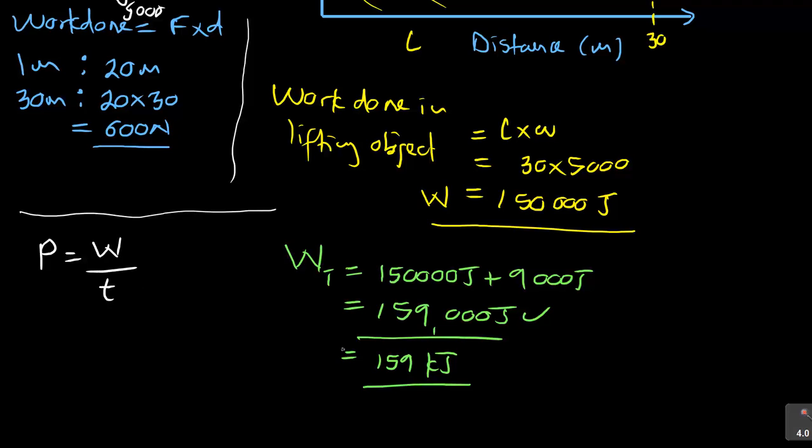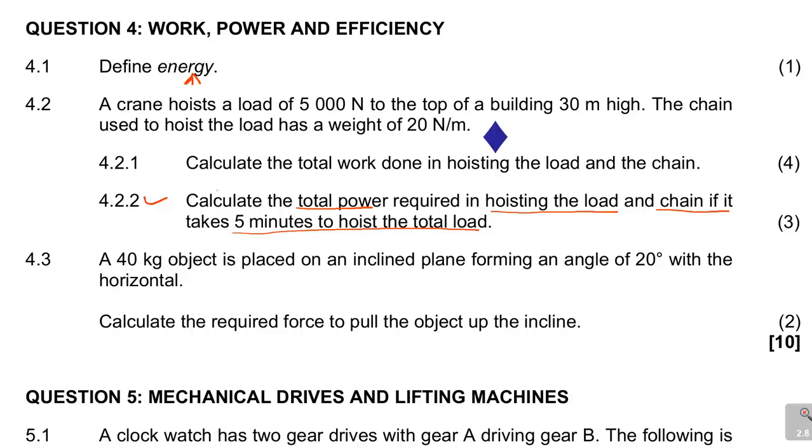We just got W, which is our WT, in this case the total work done, and therefore P is 159,000. Always use the joules one, divided by time. Let us go and look at the time. They're saying calculate the total power required to hoist the load and chain if it takes 5 minutes. So you see the time there, but you must convert 5 minutes to seconds.